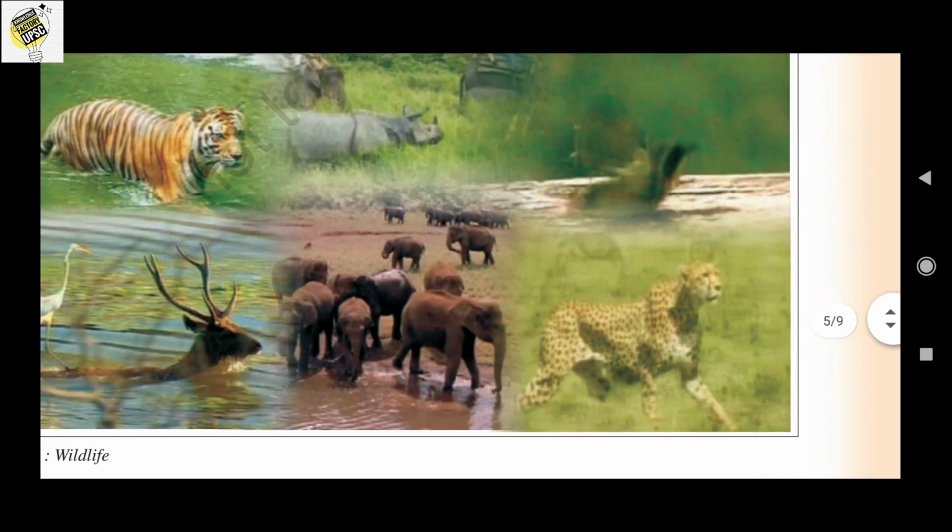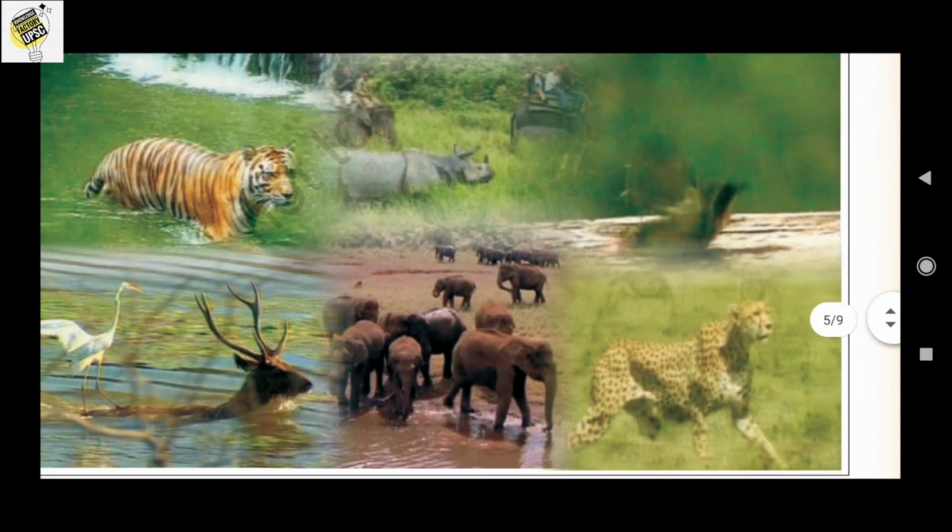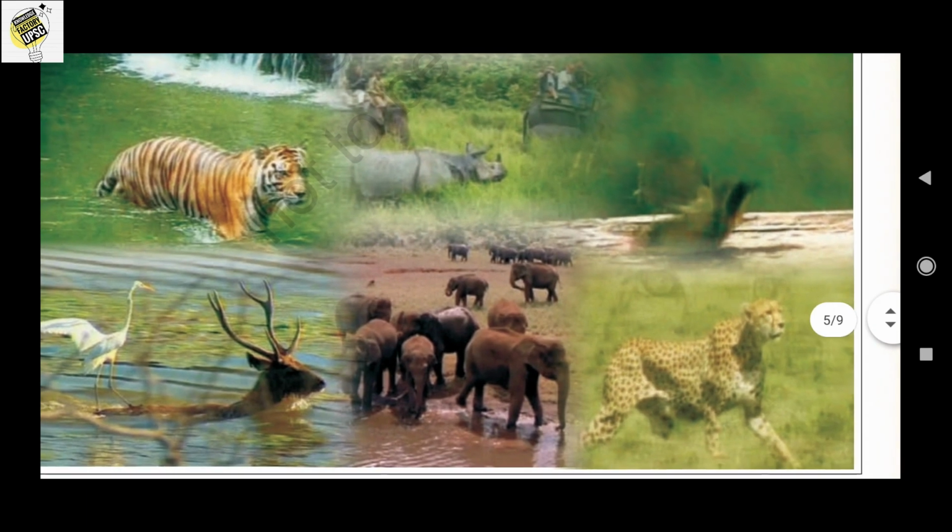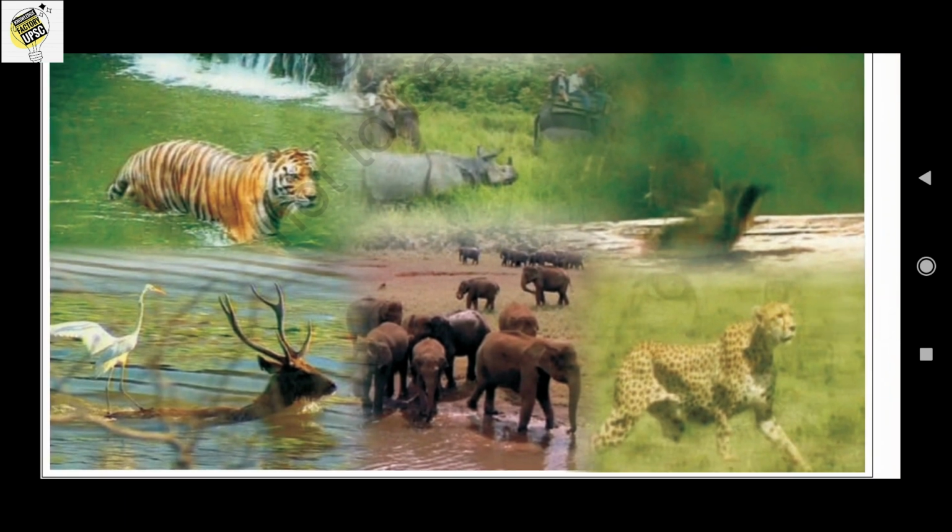For protection of these animals, for the tiger, we have Project Tiger, which was started in 1973. So mark this point. Project Tiger began in 1973, Project Elephant in 1992. Okay, so for the protection of these animals, we have government projects like Project Tiger and Project Elephant, etc. So it's our duty to protect and conserve the animals and the wildlife itself. That means it includes forests, animals, birds, and even snakes.